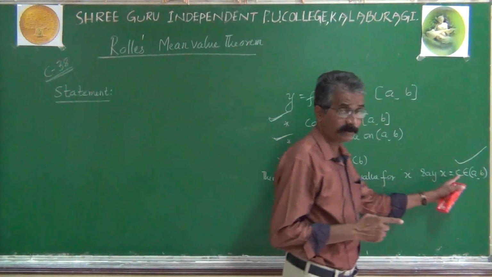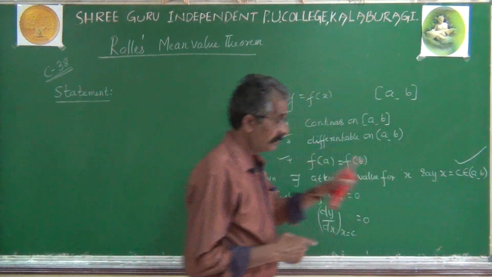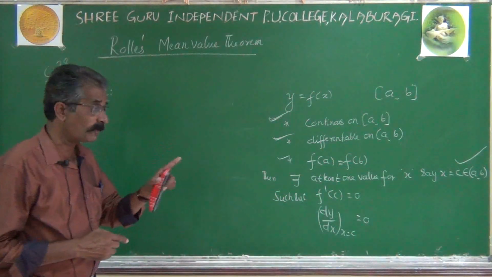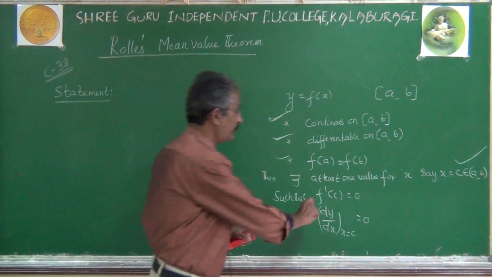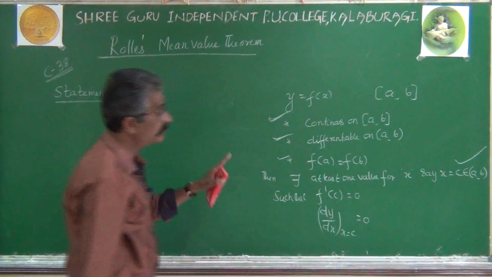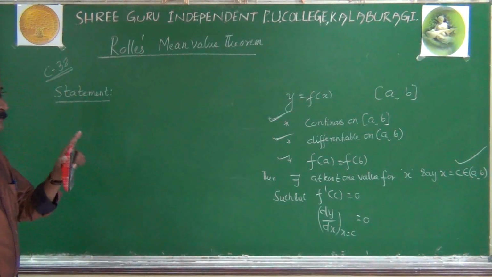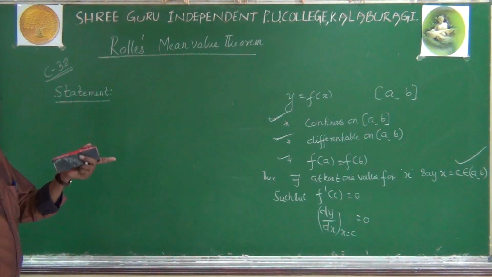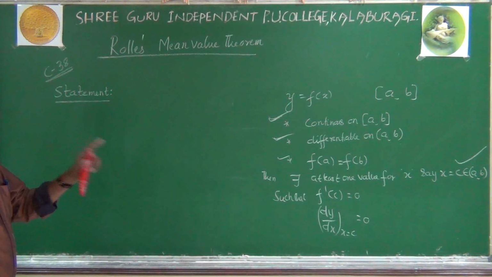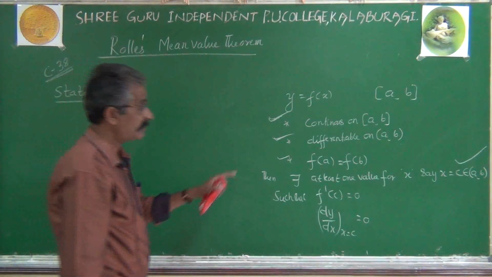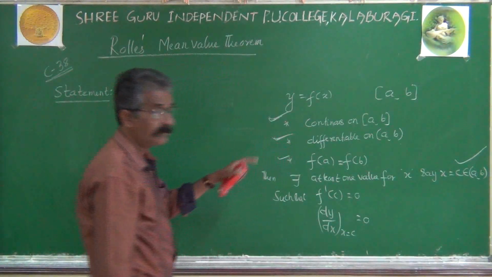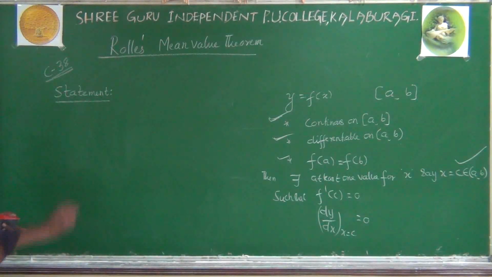There may be 5. There may be a number of values of x. They always belong to the open interval AB. In such a manner, for those values of x, always dy by dx will vanish. This is the algebraical definition of Rolle's theorem, or analytical explanation of Rolle's theorem. So let's study the same Rolle's theorem geometrically. In the meantime, if you want, you can write a systematic statement.